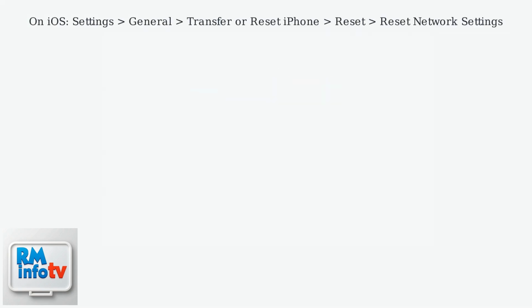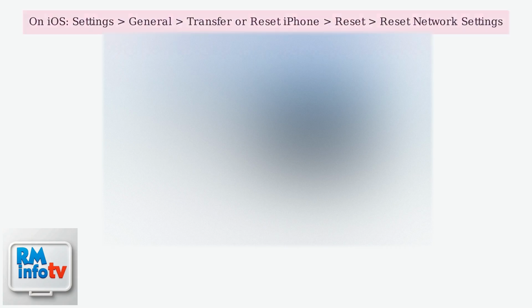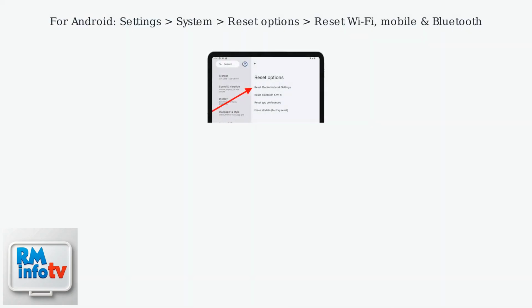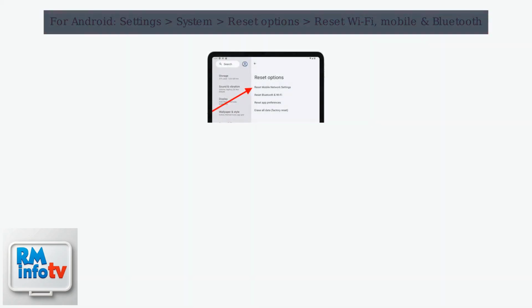If basic troubleshooting doesn't resolve your eSIM activation issue, try resetting your network settings to clear any cached configurations that might be causing conflicts. For Android devices, navigate to the reset options in your system settings to reset Wi-Fi, mobile, and Bluetooth connections. You can also try using the T-Mobile app to deactivate your current eSIM profile and then reactivate it, which often refreshes the connection and resolves activation glitches.